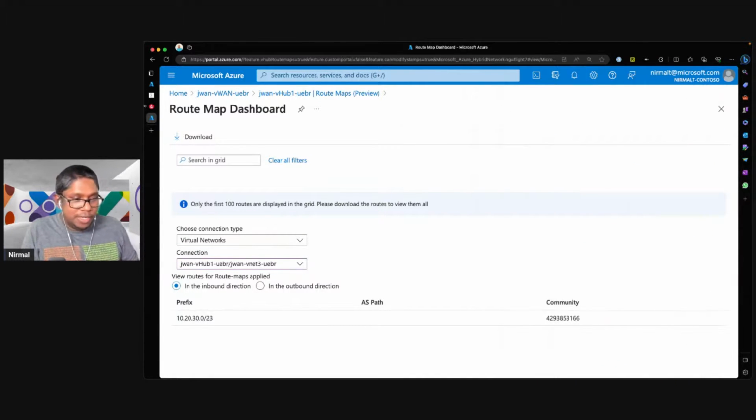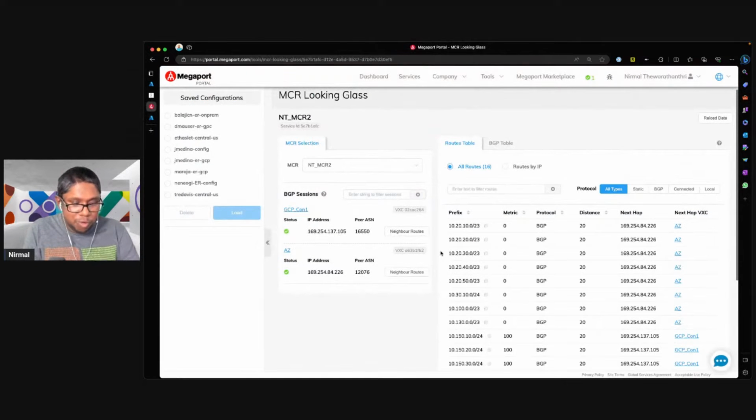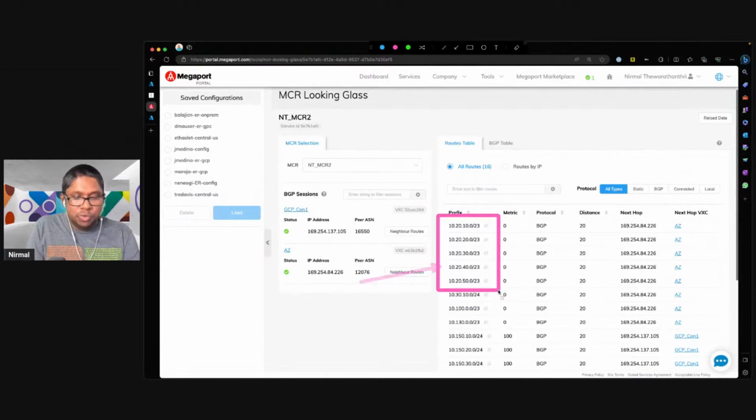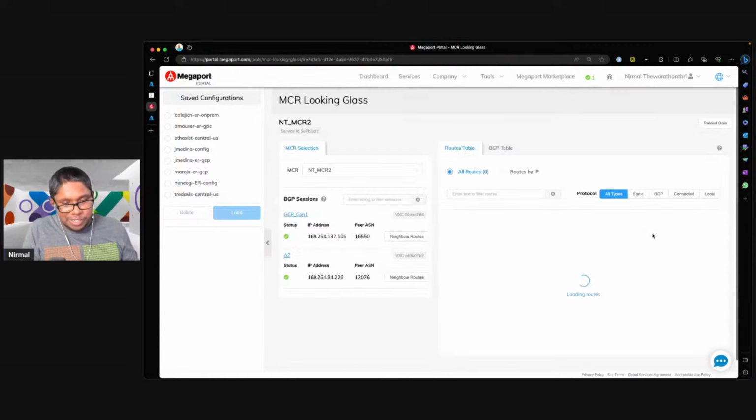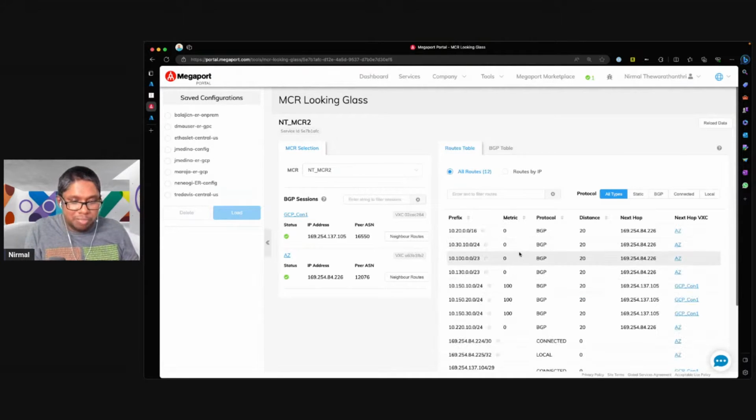So what we'll do now is, if I go back to my Megaport setup, the expected behavior now is I should not be seeing these individual routes. Instead, I should see a single summary route. So I'm just going to hit reload. That should hopefully drop the VNet routes and then send this single route back to my on-premises router.